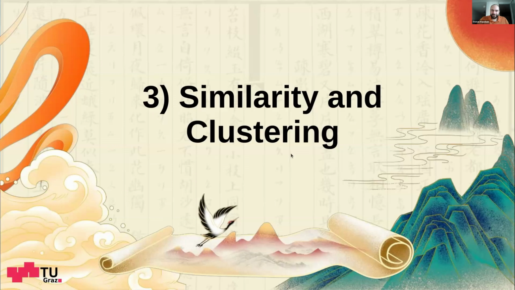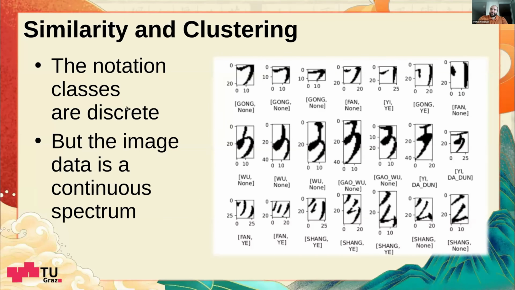So now let's go to the similarity and clustering. And here, because we have this product space, we have a special problem of continuous data spectra. Of course, the notation classes are discrete, but the image data is always continuous in this setting, so to say, even though it's discretized at the pixel level. And we can see that sometimes it's not very clear. There is not a clear boundary between the annotations themselves. As you can see here, for example, this goes through in total 3 different annotations, depending on the exact values.